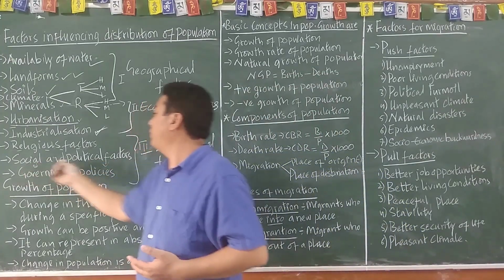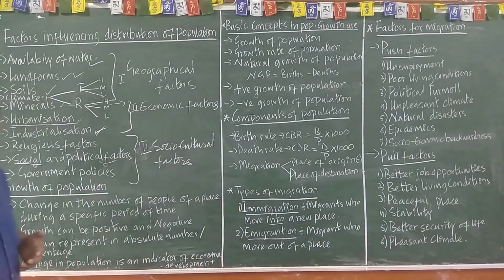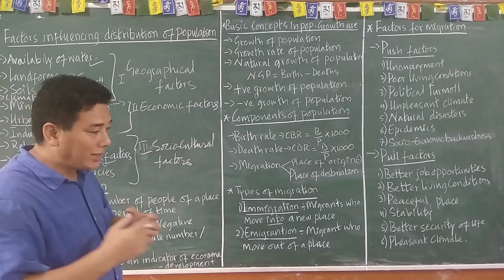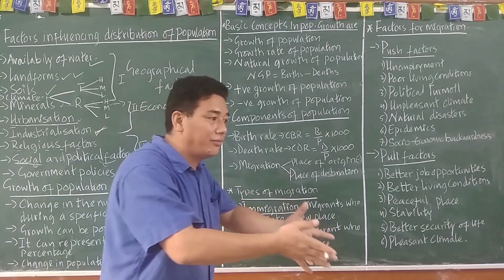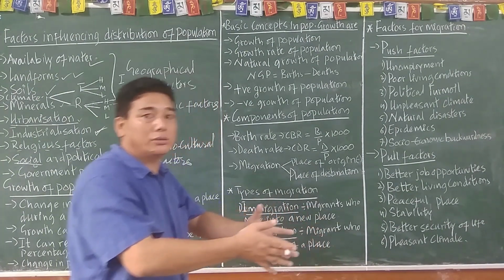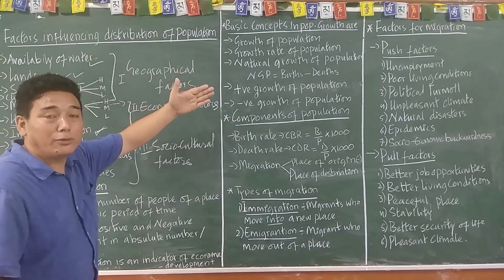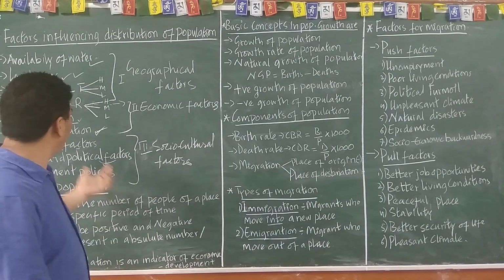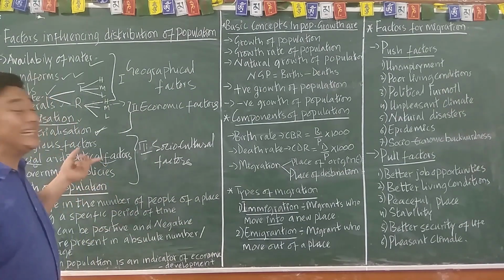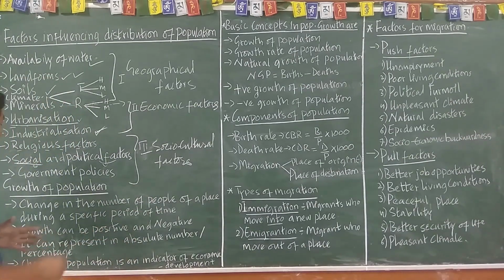So these social and political factors: how societies are accepting modern ideas or not, or whether they are still rigid. That affects the distribution of population. If the society is more liberal, yes, you will find more population. And wherever it is politically peaceful, then you will find more population. Is that clear?